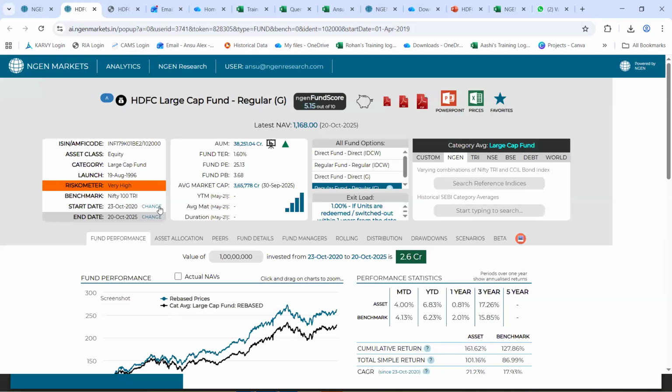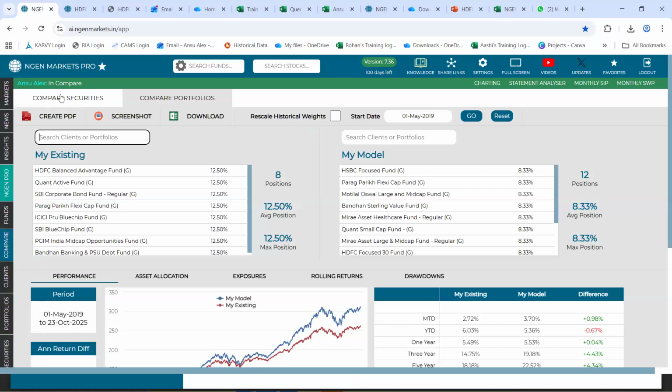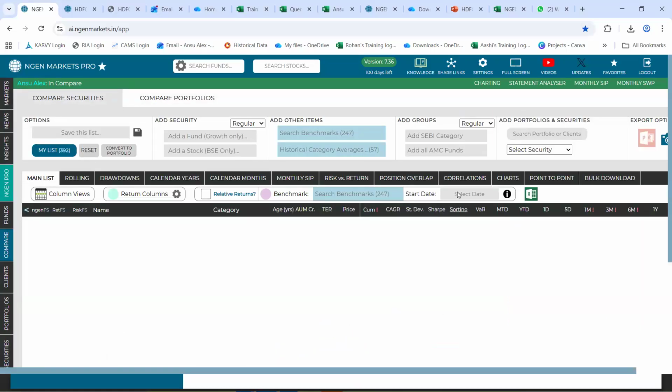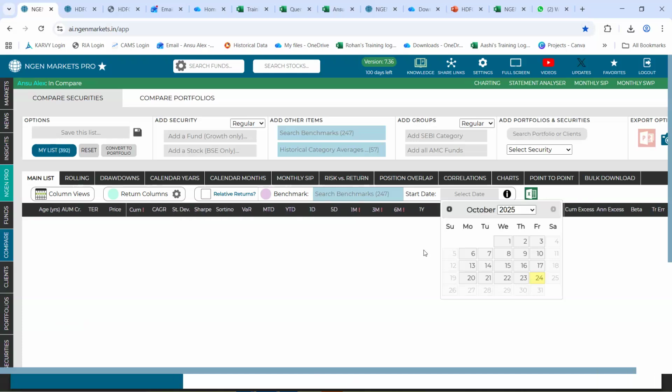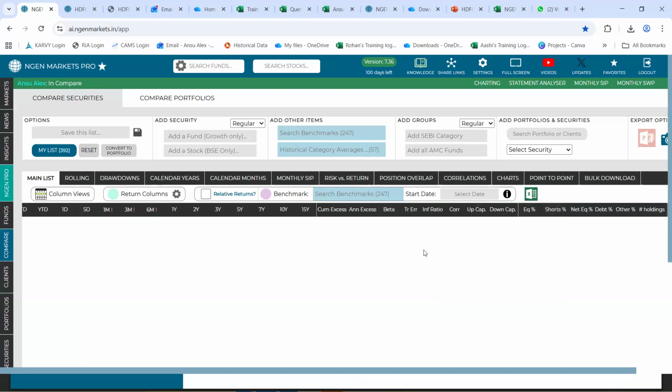Okay, but is there any screen where I can get it year-wise on one screen without changing the start date and end date, just like how we get returns calendar year-wise? It is available in the compare section, but you will not have an option to set the end date. The end date will always be the last trading day. You can edit the start date, that is possible, but the end date cannot be edited. Okay, understood. Thank you.